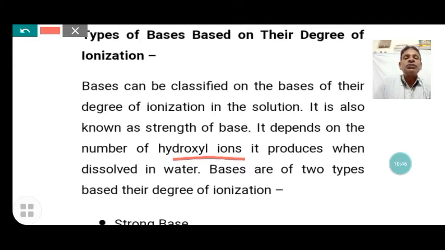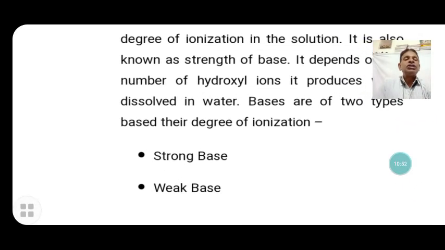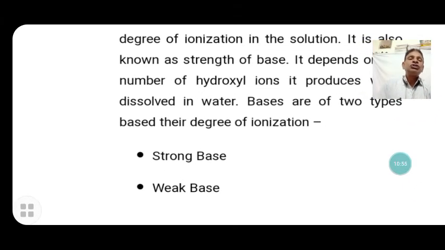Bases are of two types based on this: strong bases and weak bases. A base which dissociates completely to produce a large amount of hydroxide ions is a strong base, and a base which dissociates partially and produces a small amount of hydroxide ions is called a weak base.